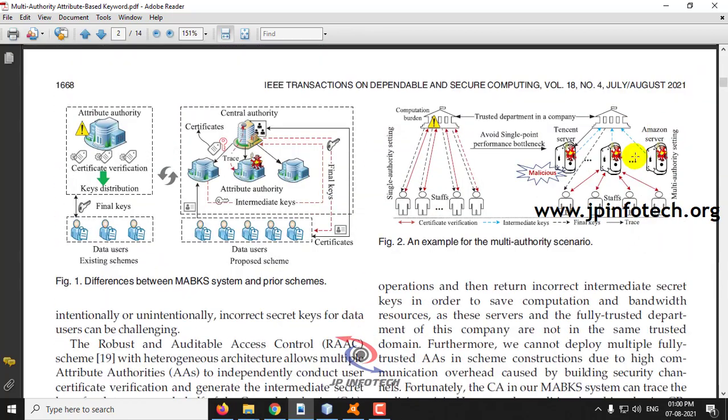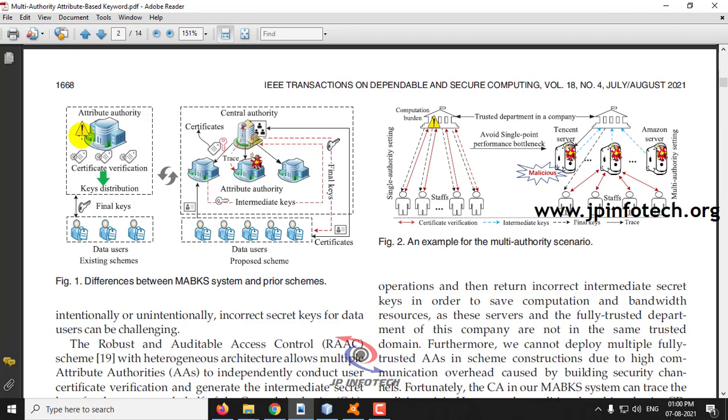If we go to figure number 1, you can see the difference between the existing scheme and the proposed scheme. Here there are multiple data users and one attribute authority, and certificate verification and key distribution is done only by this authority.